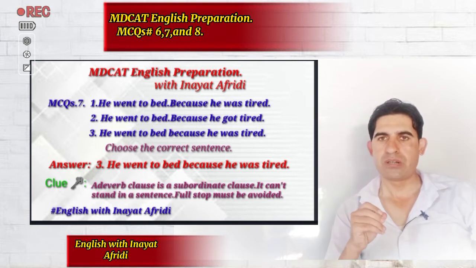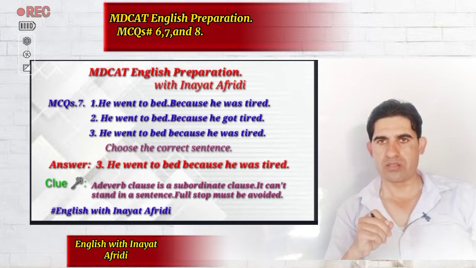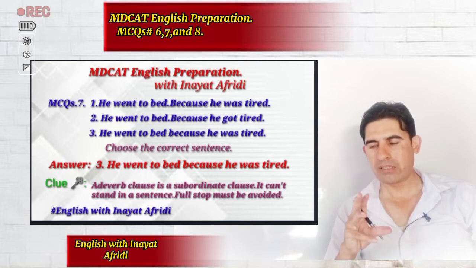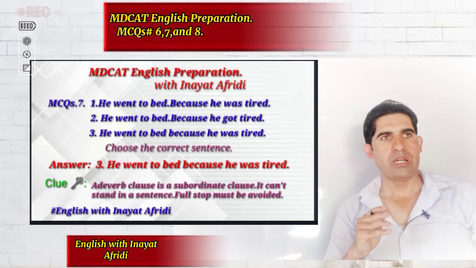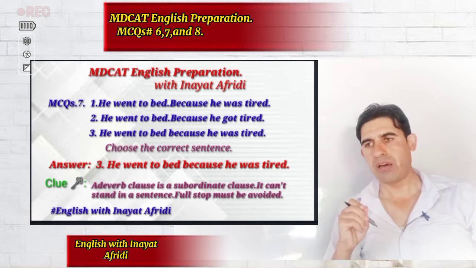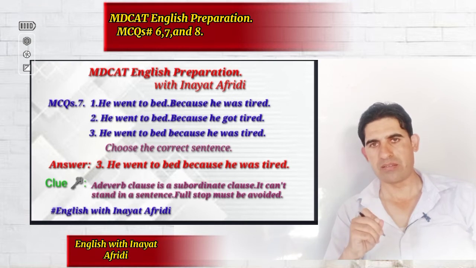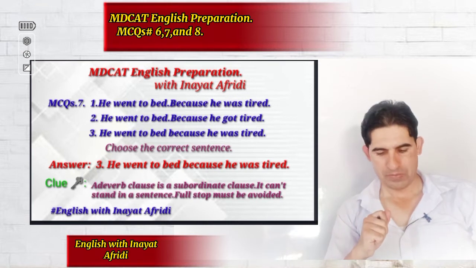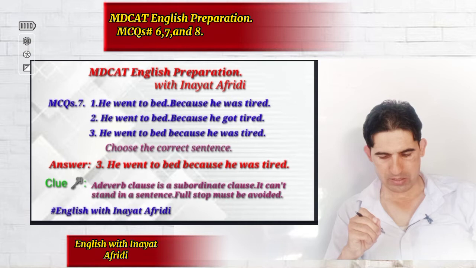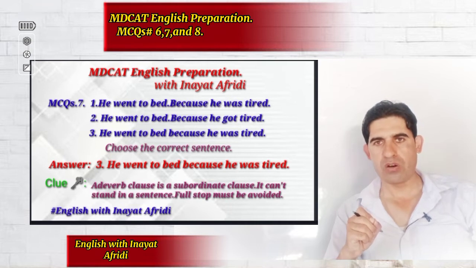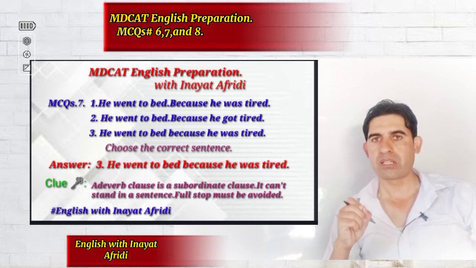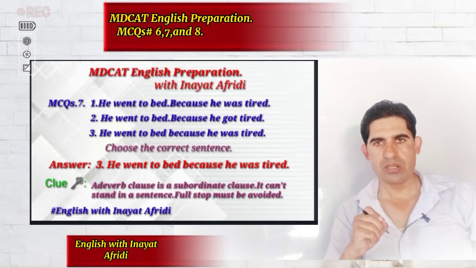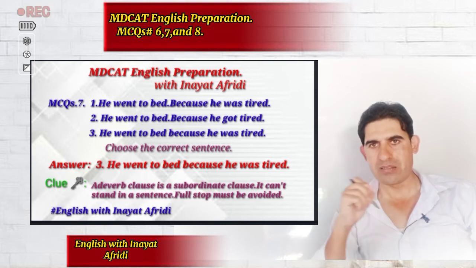Now we are given 3 grammatical sentences, and out of these 3 sentences, 1 sentence is correct and the rest of the 2 are incorrect. So how do we pick the correct one? Let me first of all give you the hint. If we have a subordinate conjunction in a sentence that heads the subordinate clause, it doesn't have any full stop before it. Now, applying this rule on the first sentence, he went to bed. Now we have a full stop and it is directly followed by because. Now this is incorrect because because is a subordinating conjunction and it has a full stop before it. Now this complete sentence is incorrect.